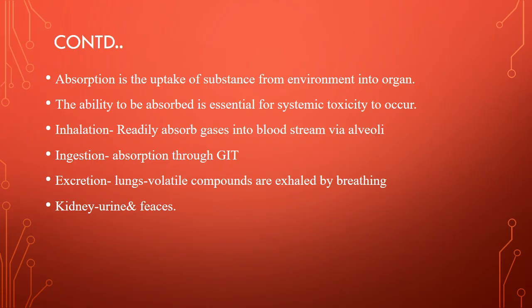Absorption is the uptake of a substance from the environment into the organ. The ability to absorb is essential for systemic toxicity to occur. Inhalation means gases are readily absorbed into the bloodstream via the alveoli. And then ingestion means absorption through the gastrointestinal tract. So these are the various routes of exposure to a toxicant.